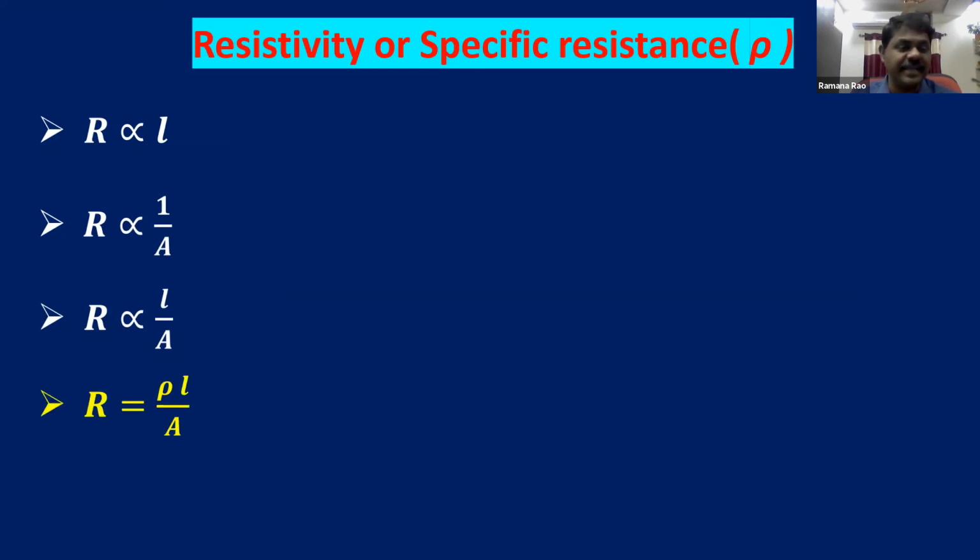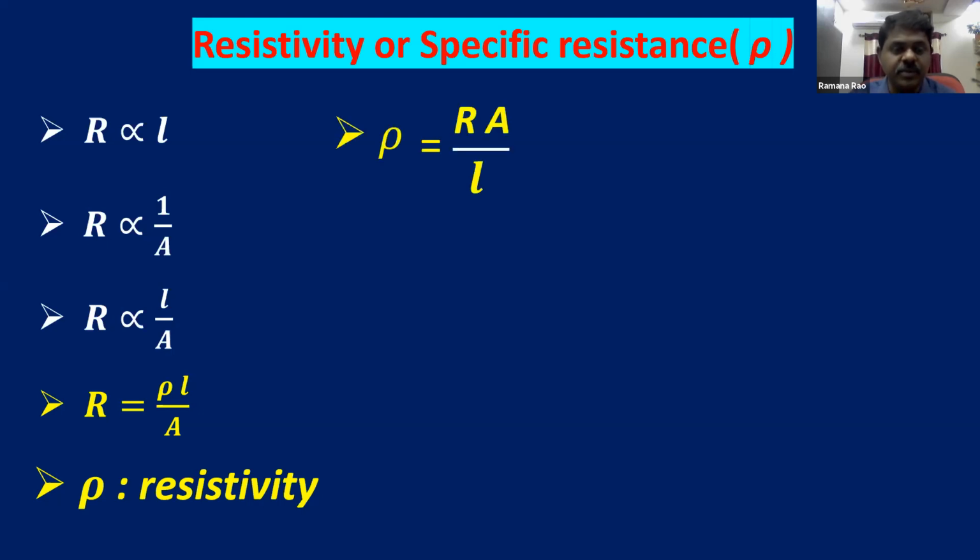It can be written as R is equal to rho into L by A. So after replacing the proportionality, I am writing a proportionality constant rho into L by A. So R is equal to rho into L by A, where rho is known as resistivity, a very important quantity in current electricity. R is resistance and rho is resistivity. Mathematical form of resistance, R is equal to rho into L by A, in terms of resistivity.